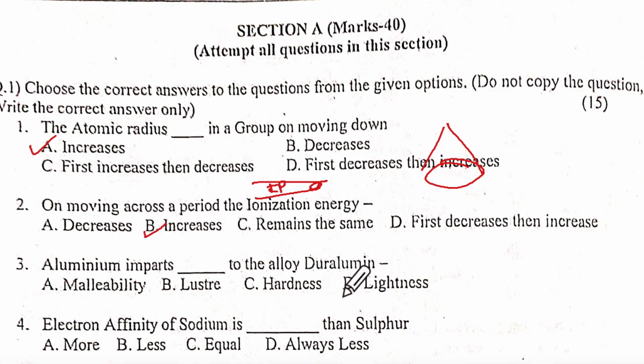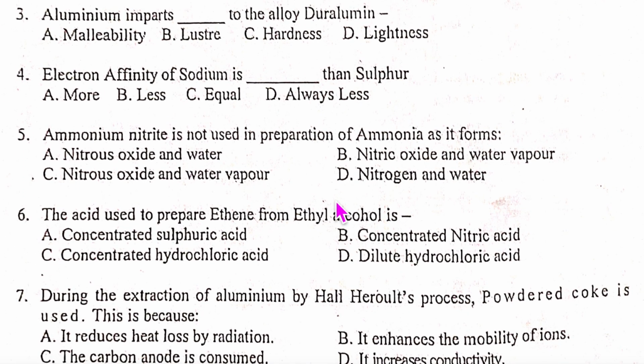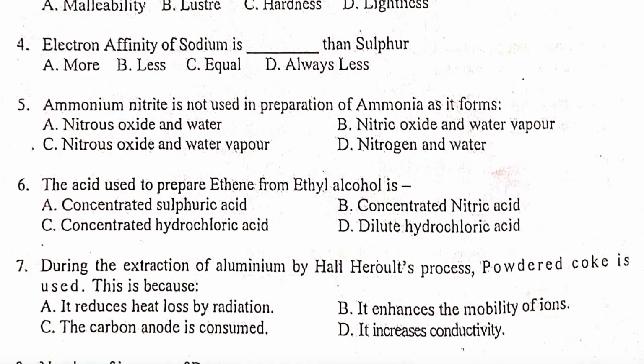Aluminium imparts what? Lightness. EA of sodium and sulfur. Now remember, sodium and sulfur, this is period 3. So Na, correct? This is how it is. Yes or no?